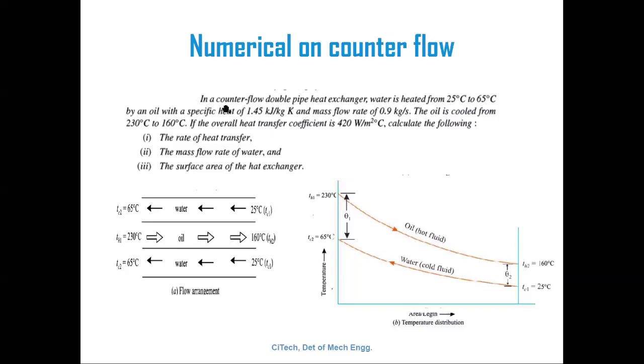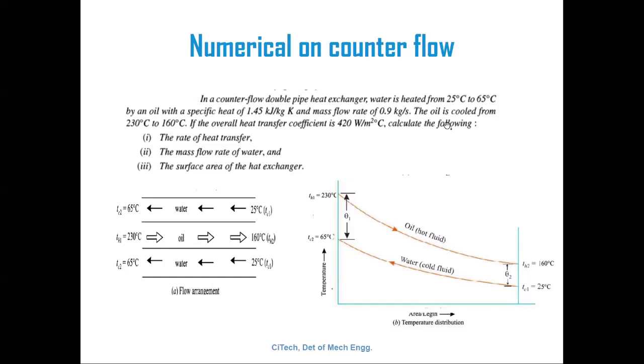The specific heat of the oil is 1.45 kilojoules per kg Kelvin and the mass flow rate of the oil is 0.9 kg per second. In some cases, mass flow rate is given in kg per hour, so you can convert that into kg per second for the calculation. The oil is cooled from 230 to 160 degrees Celsius, and the overall heat transfer coefficient is 420 watt per meter square degree Celsius.